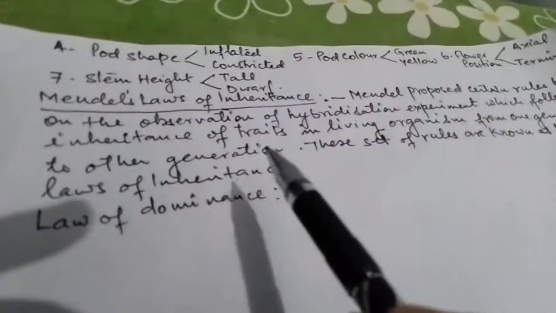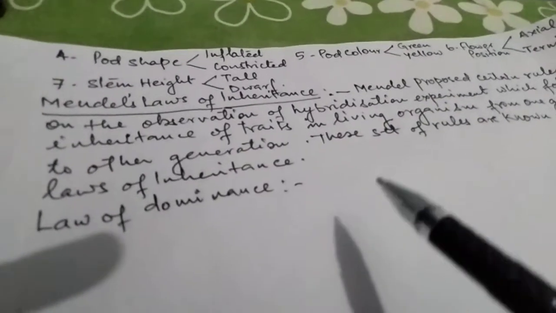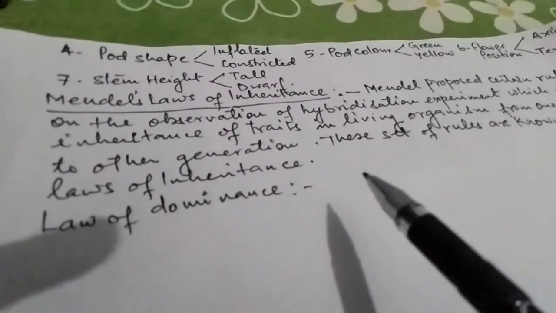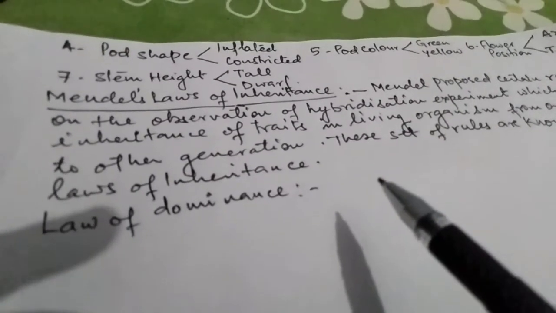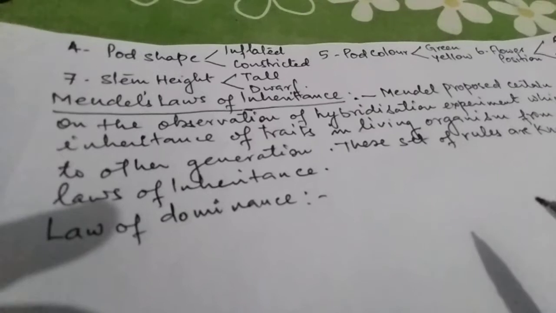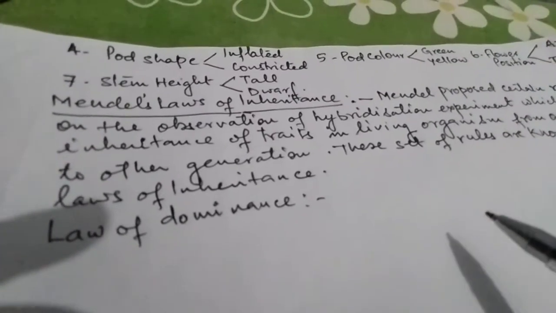According to this, when a tall pea plant was crossed with a dwarf pea plant, it was observed that in the F1 generation, that is the first filial generation, all the progenies were tall.